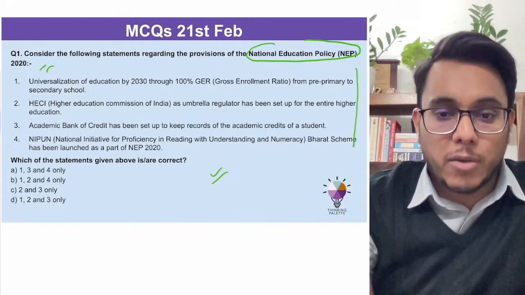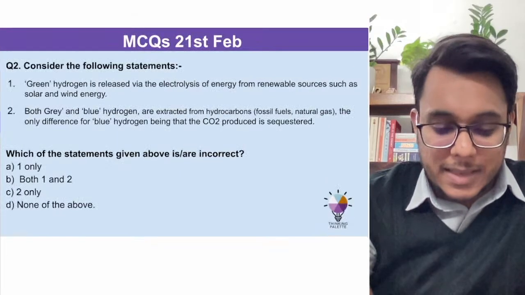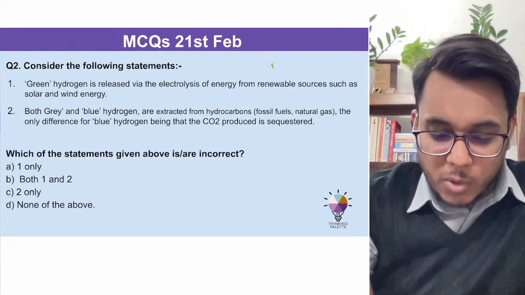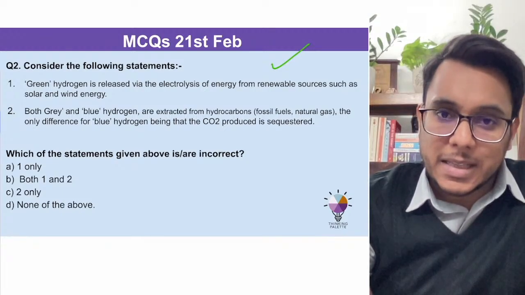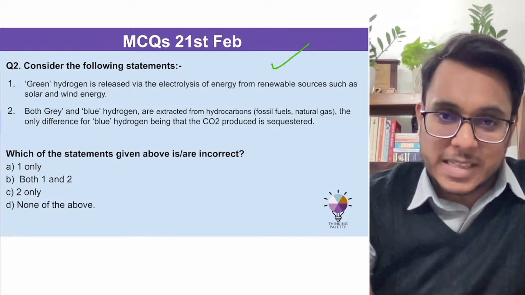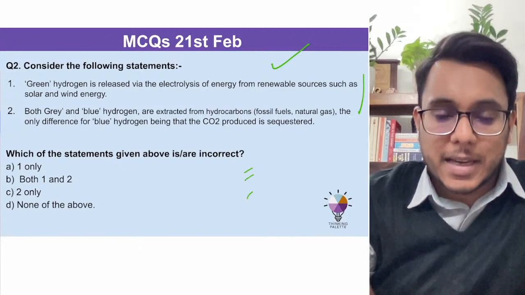Make it a habit of doing it so that you are reading and recalling the facts. Then question number 2: consider the following statements. It is basically talking about the different types of hydrogen, because recently the National Green Hydrogen Policy has been announced by the government. Because of that, this issue becomes important. So please read these statements and identify the correct option.